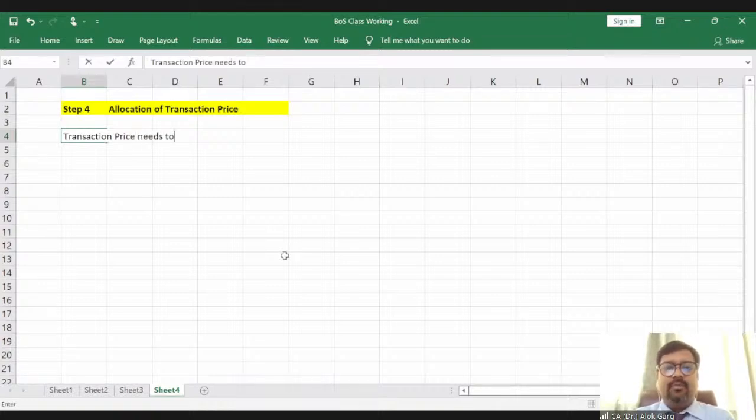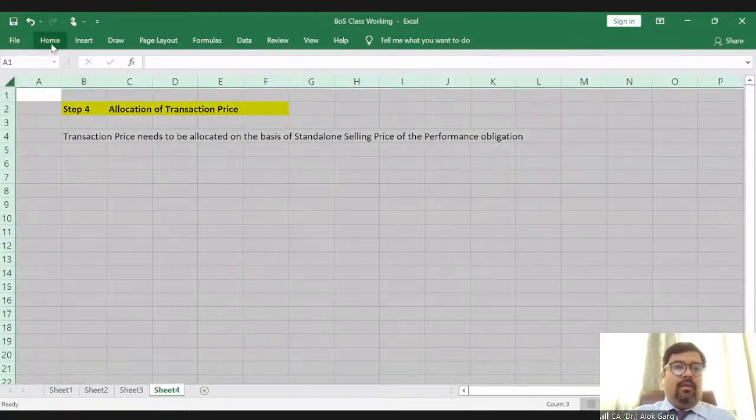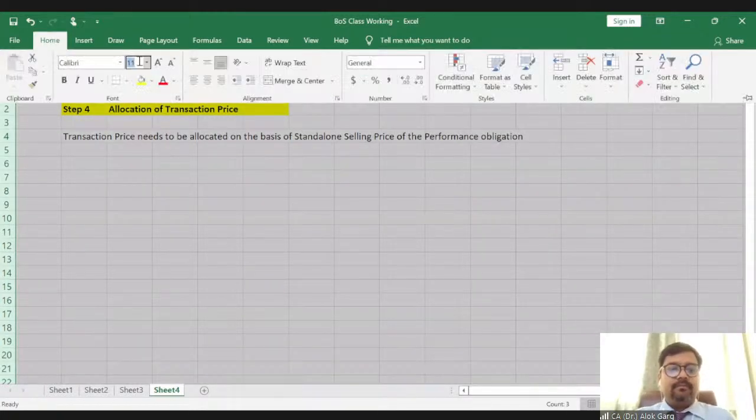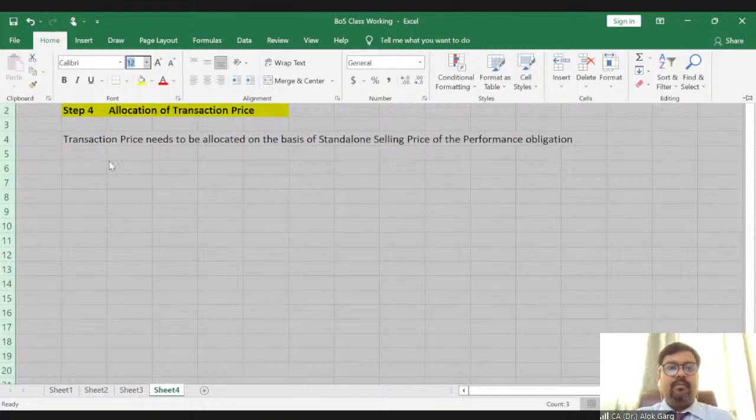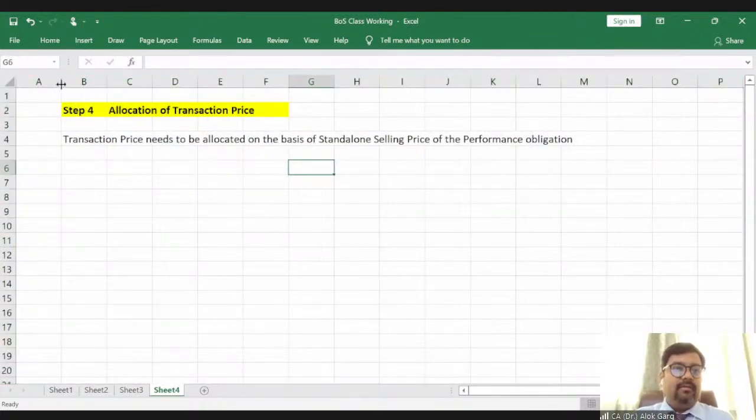Transaction price needs to be allocated on the basis of standalone selling price of the performance obligation, right? On the standalone selling price of the performance obligation. Clear?